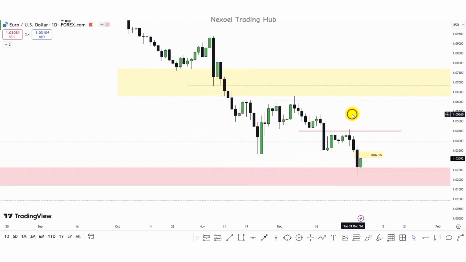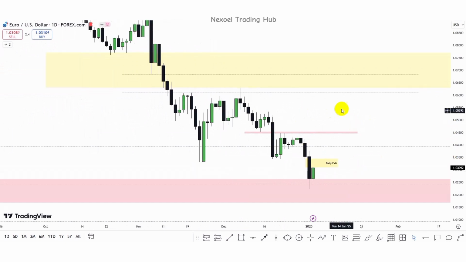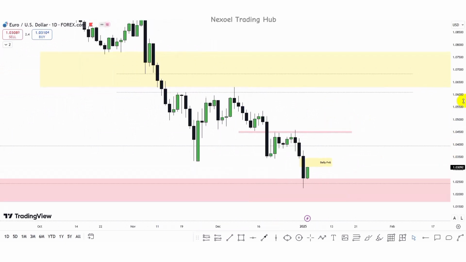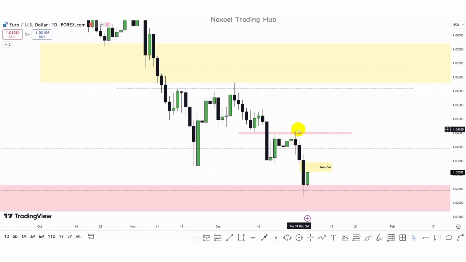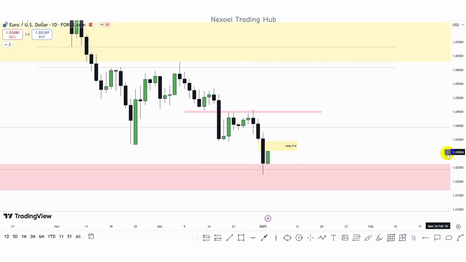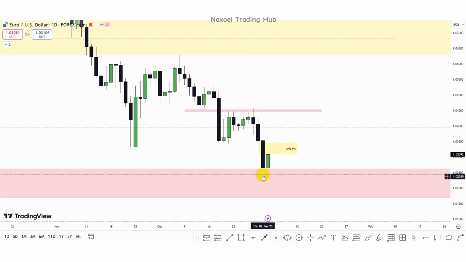So here is the daily time frame. What we can see in the daily time frame is we have the fall of price, we have this pullback, price dropped to the downside, took out this buy side liquidity and dropped. We have a break of structure. So here is the pullback before the break of this structure to the downside. But here we can see price delivered to the downside into the mean threshold of the monthly fair value gap, mitigated it, and we can see we're having this bullish candle to the upside and price left this fair value gap.